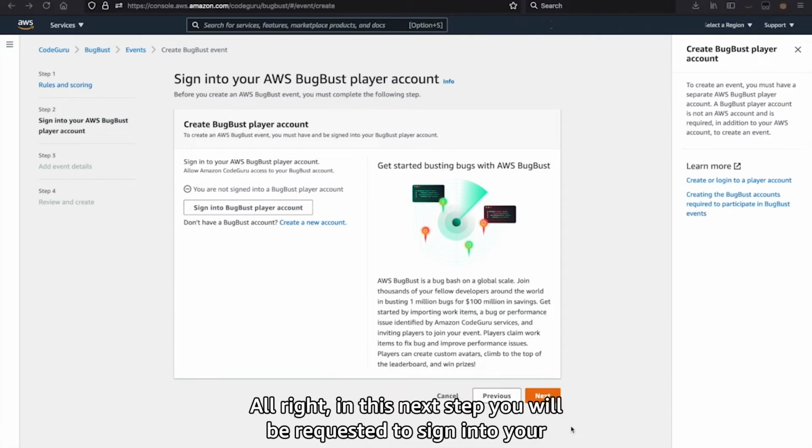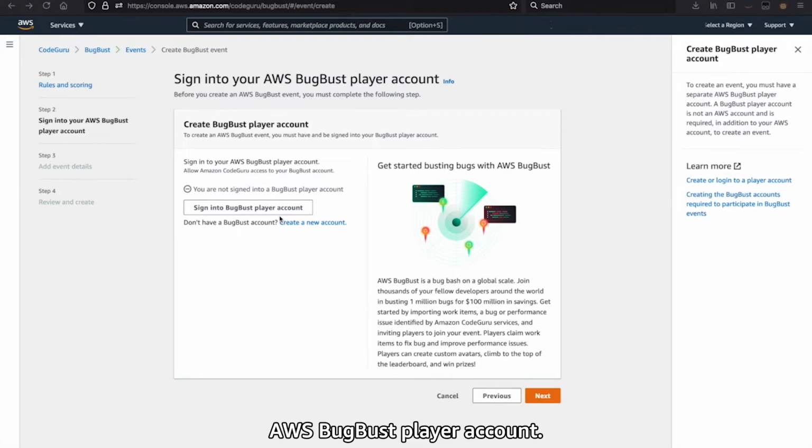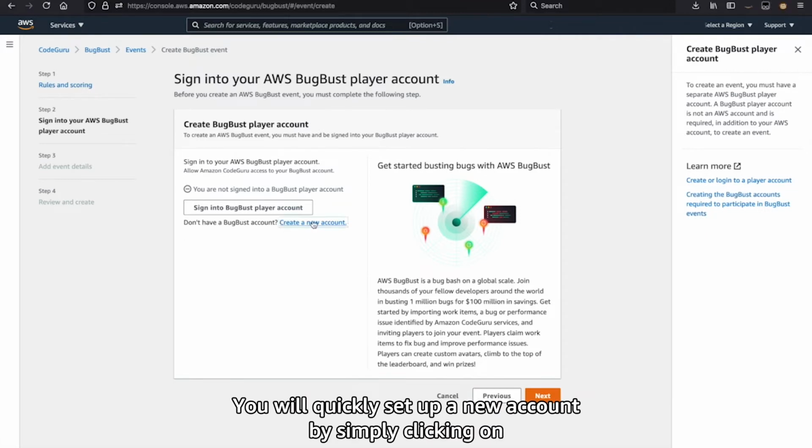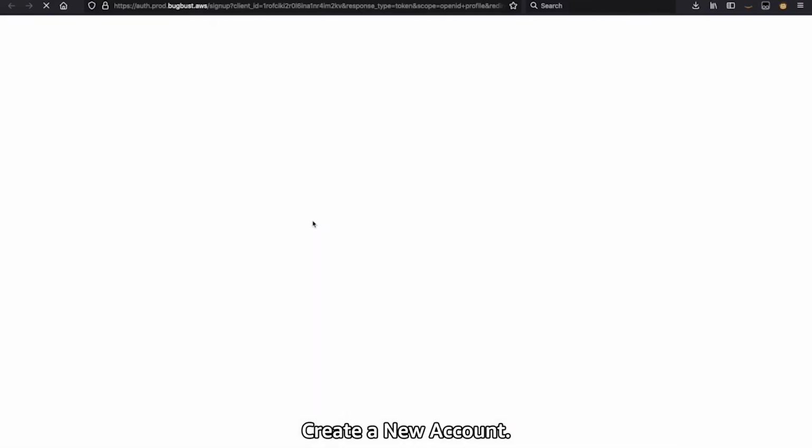All right. In this next step, you will be requested to sign into your AWS Bug Bust Player account. If you don't have an existing Bug Bust Player account, don't worry about it. You can quickly set up a new account by simply clicking on Create a New Account.